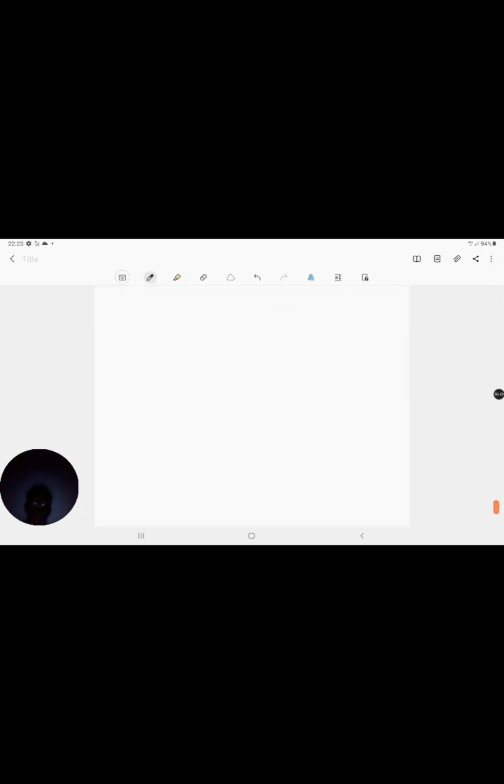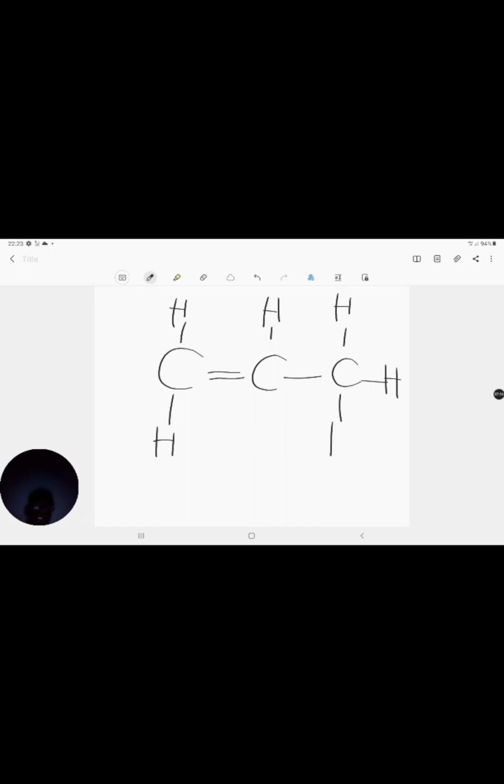Let's draw another compound, another alkene. Let's say 1, 2, to see if it works for another alkene. Remember, an alkene has at least one double bond. So I've got a double bond there. So that's an alkene. And I've got 4 bonds around all my carbons, all of them, right? All my carbons have to have 4 bonds around them. So that's H, that's H, that's H, that's H, that's H, and that's H.